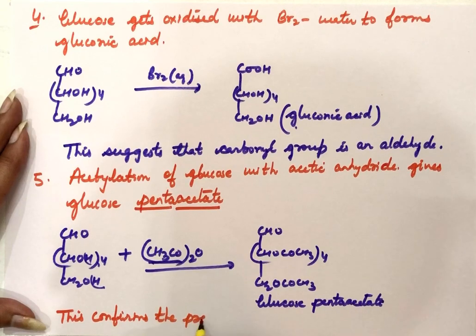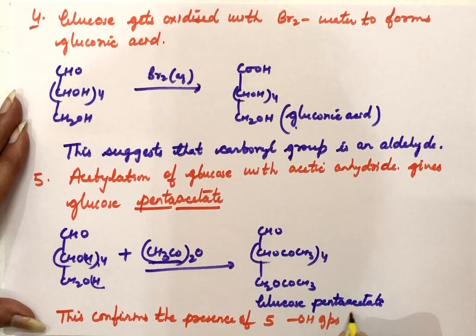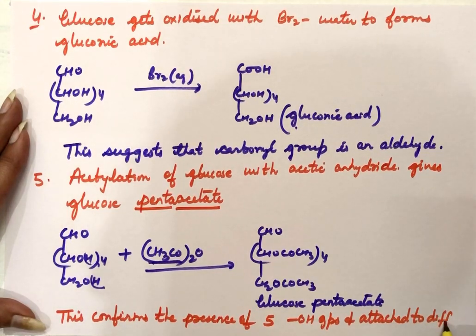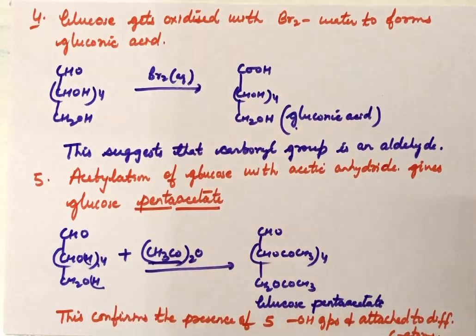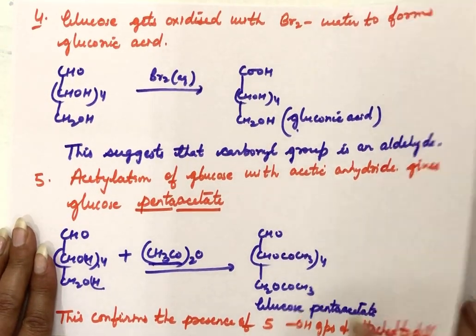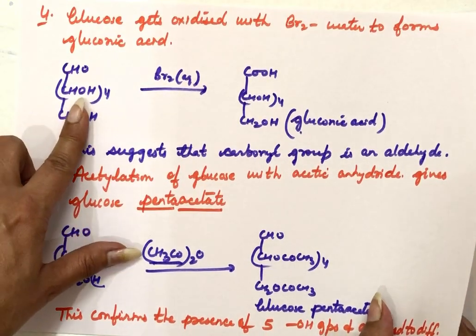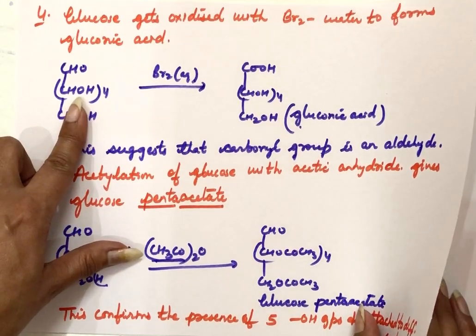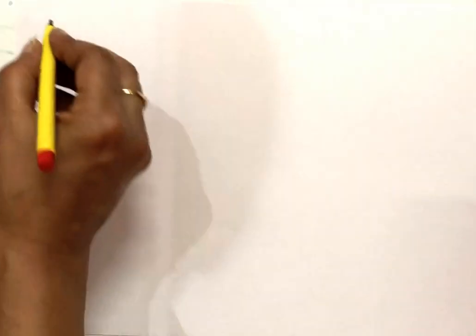This confirms the presence of 5 OH groups attached to different carbon atoms. All these are attached to different carbon atoms. Next, after this, we don't know how many of these OH groups are primary and how many of these are secondary in nature. So next is the sixth reaction.